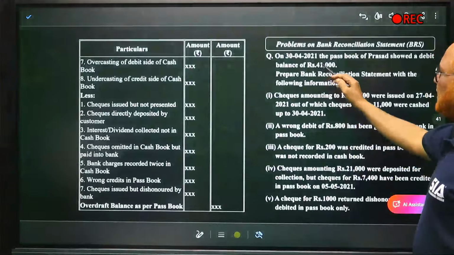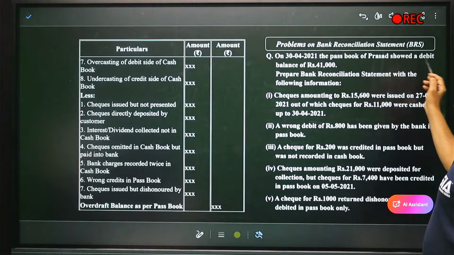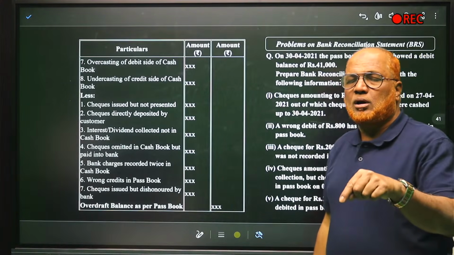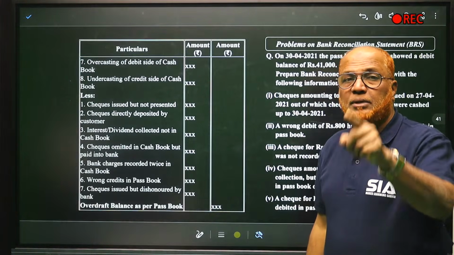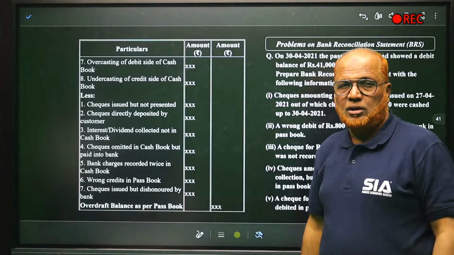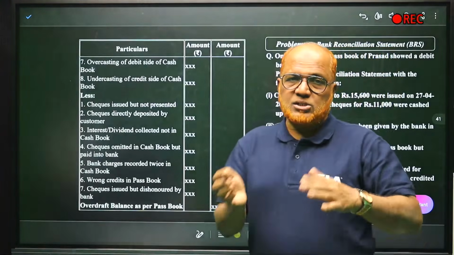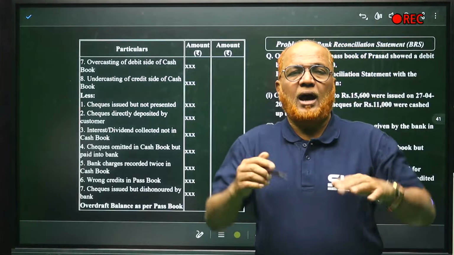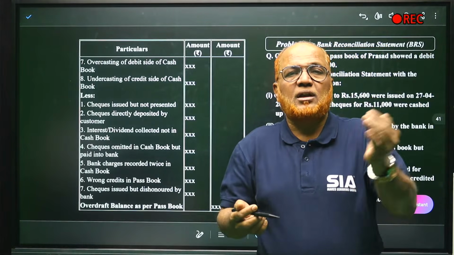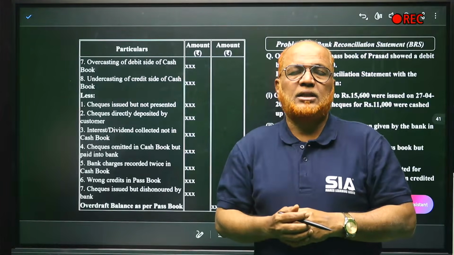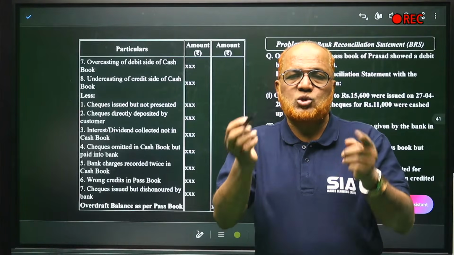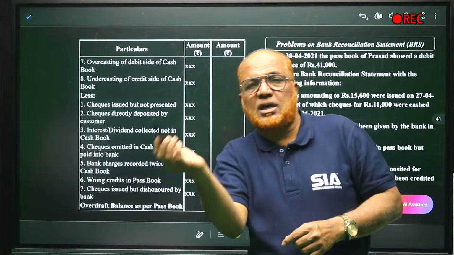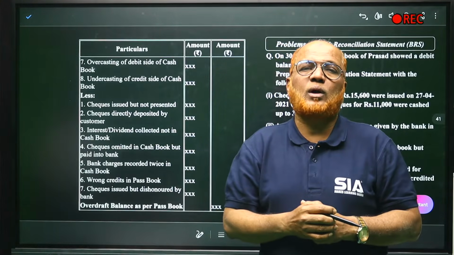Now, on 30th April 2021, the passbook of Prasad showed a debit balance of 41,000. Passbook is showing a debit balance, means overdraft. Note it down. Favorable balance means our money is with the bank, and overdraft means we have taken a loan from the bank. That means if our cash book shows a debit balance, it is favorable. If our cash book is showing a credit balance, it is overdraft.